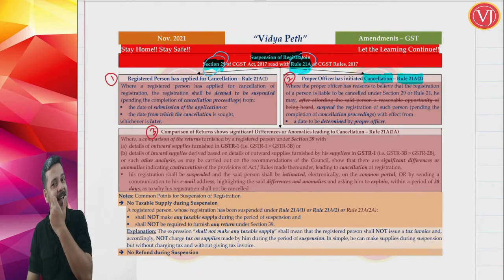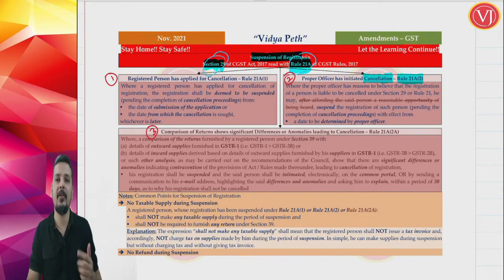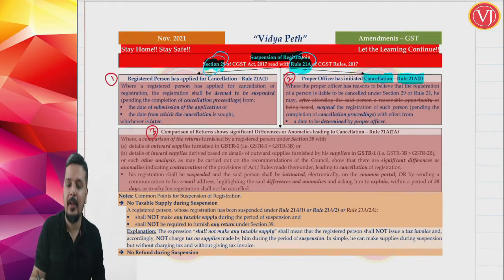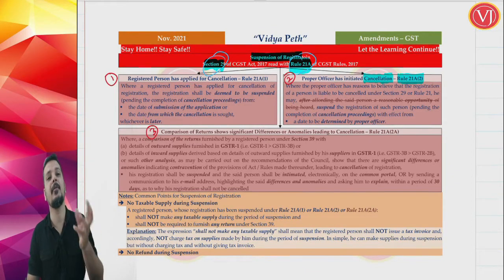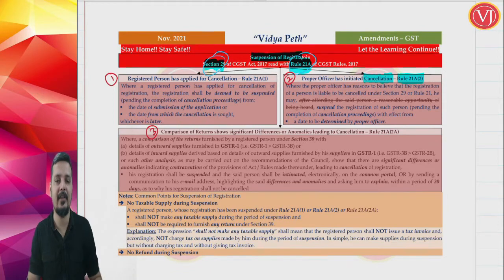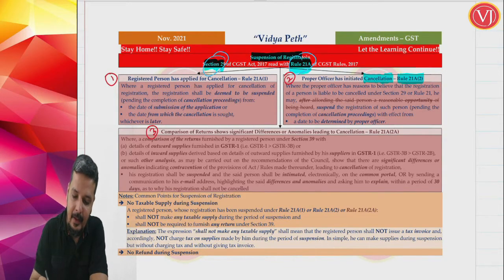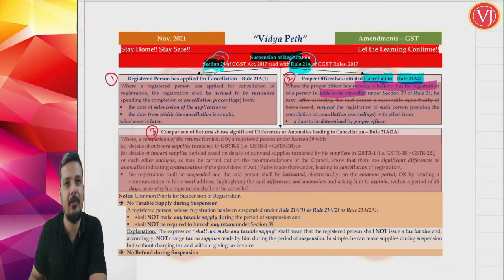Now if cancellation proceedings are started by the officer, it is discussed in rule 21A sub rule 2 in terms of suspension. If proper officer has started cancellation, then suspension will be there as per rule 21A sub rule 2. The amendment there is, earlier when proper officer starts cancellation followed by suspension, the point was that the proper officer has reasons to believe that registration of a person is liable to be cancelled as per section 29 or rule 21.